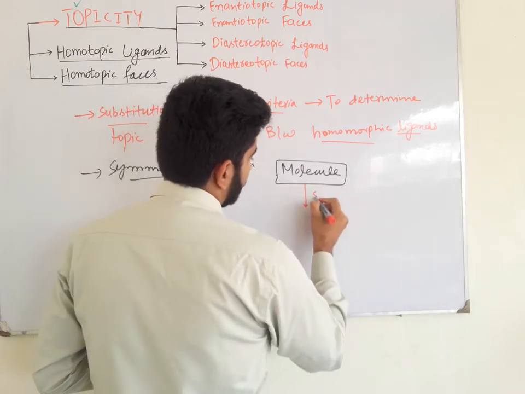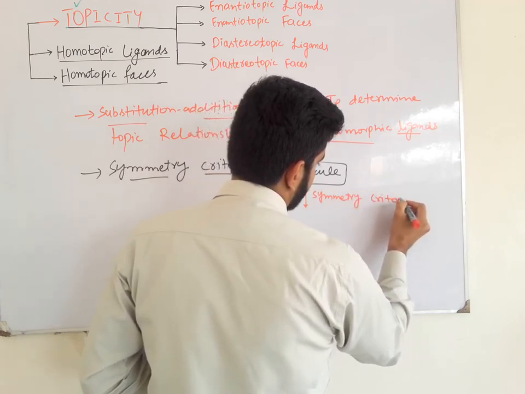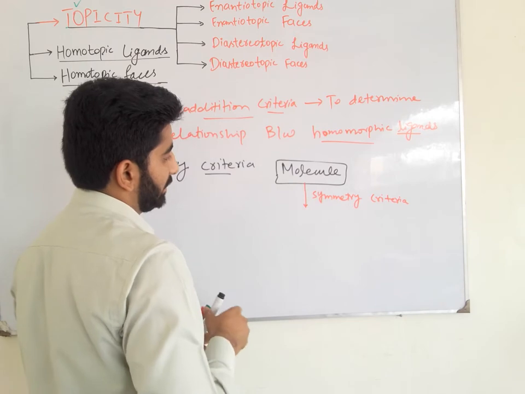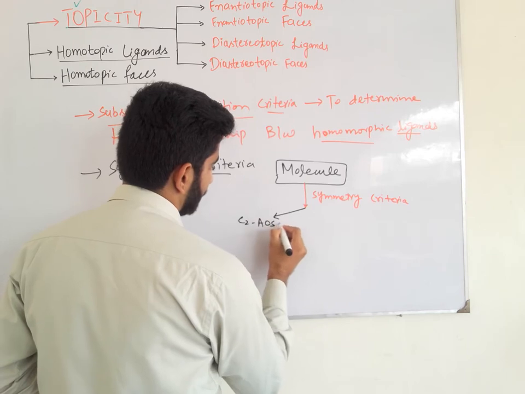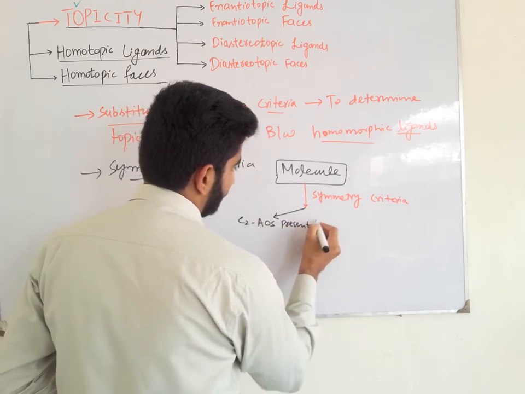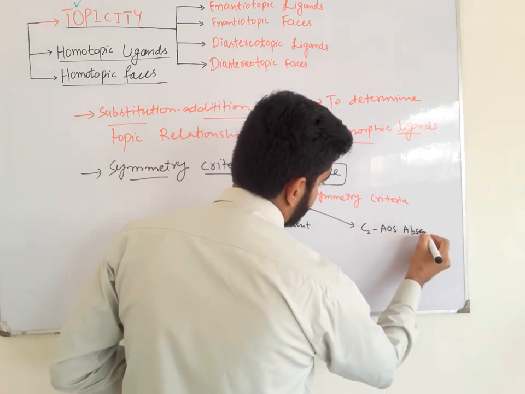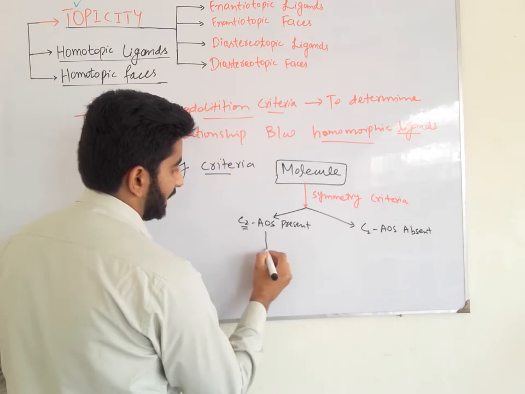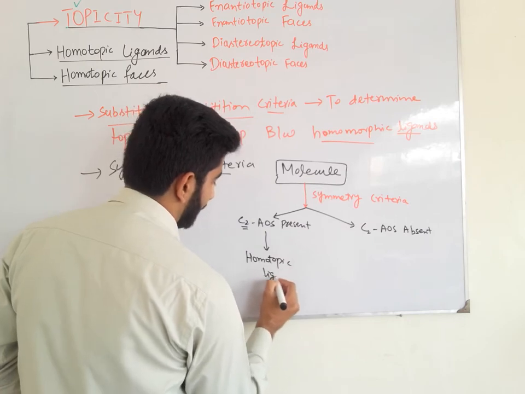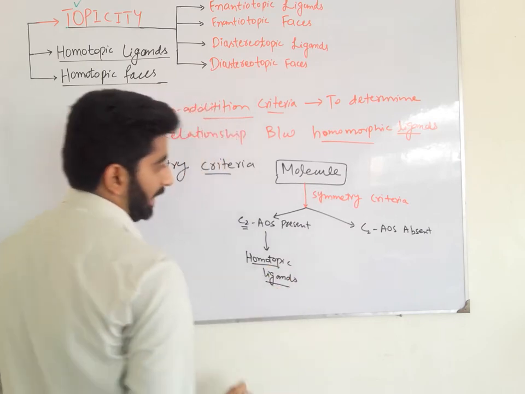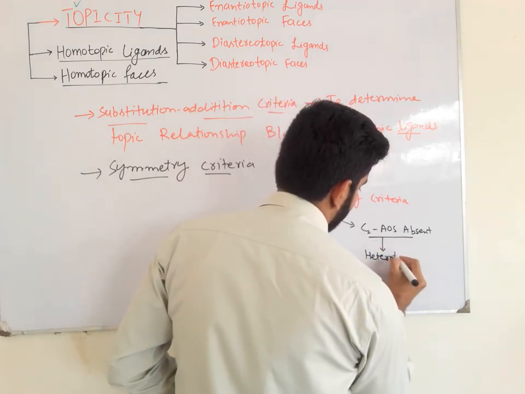Then we apply the symmetry criteria, and there are two possibilities: a C2 axis of symmetry is present, or a C2 axis of symmetry is absent. If a C2 axis of symmetry is present, then they are homotopic ligands. And if a C2 axis of symmetry is absent, then they are heterotopic ligands.